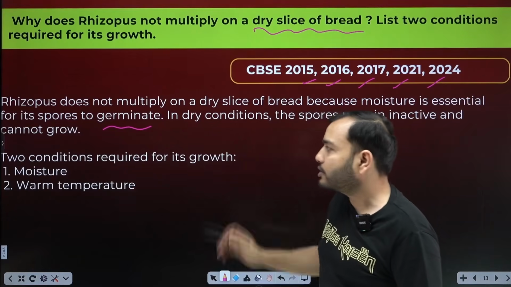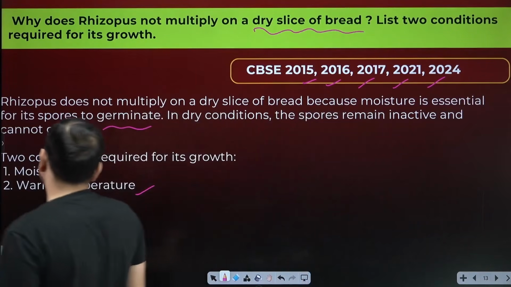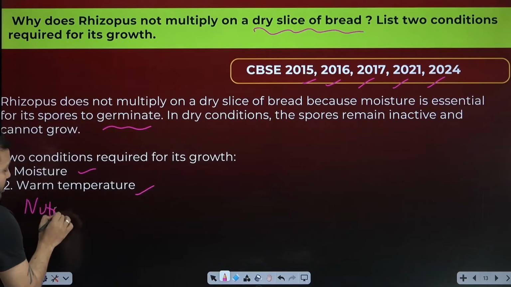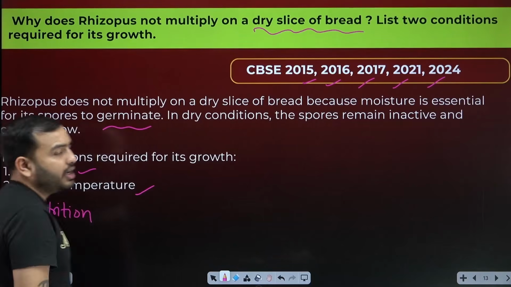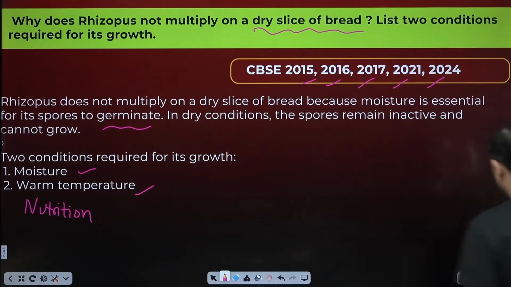Two conditions are required for its growth: moisture and warm temperature. And if they ask for the third one, what should you write? Nutrition. It needs three conditions. In the cold, it does not happen. It does not grow in the fridge.